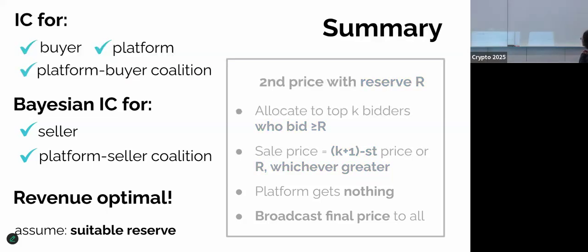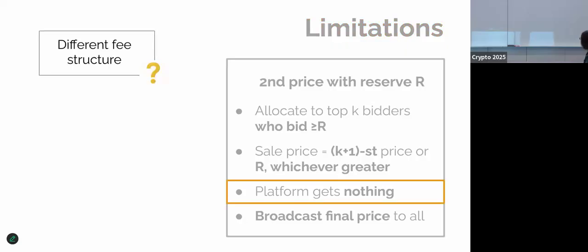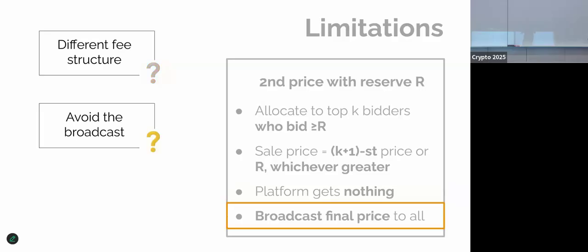Okay, so this is the summary. We have a very nice auction with all these dream properties, but this auction is not without limitation. We have several questions. One is that the fee structure is very restrictive. The platform has to basically get constant revenue. Can we have a different fee structure? Also, can we avoid this broadcast? Because in practice, if you want to have broadcast in a permissionless world, one way is to use a blockchain, but posting messages to the blockchain is quite expensive. You have to pay gas. So can we avoid this?